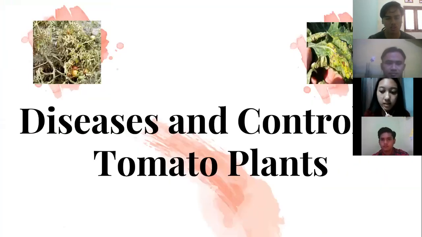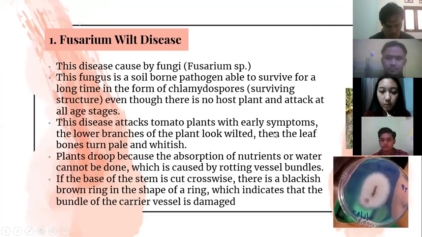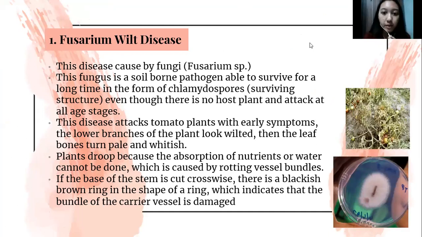Next is disease and control of tomato plants. First, Fusarium wilt disease. This disease is caused by the fungus Fusarium sp. This fungus is a soil-borne pathogen able to survive for a long time in the form of chlamydospores, even though there is no host plant, and attacks at all stages.